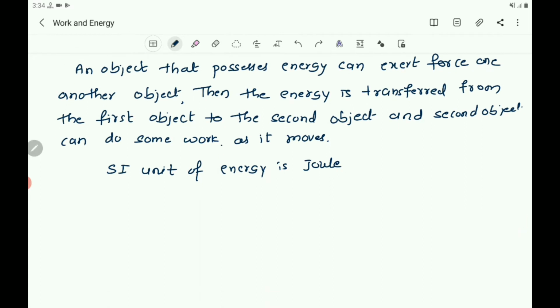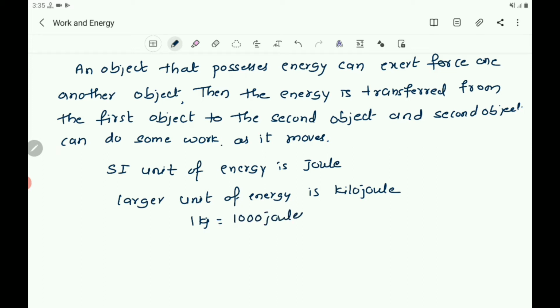Then also, the larger unit of energy is kilojoule. 1 kilojoule is equal to 1000 joules.